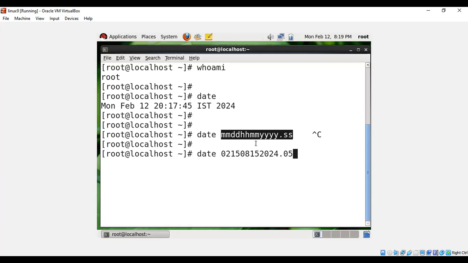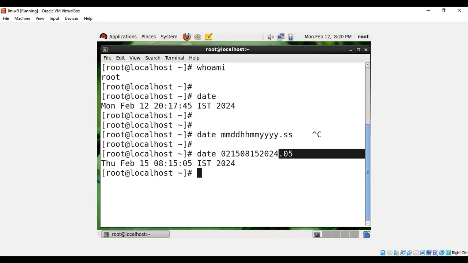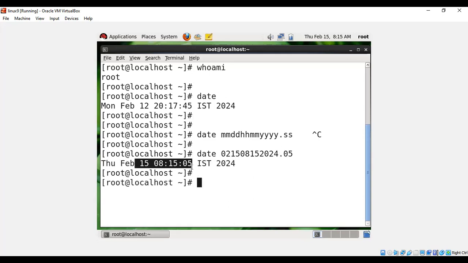Okay. So the first one is the month and we are in February. The next one is the date, and today we are on February 15th. After that, hour, 8 o'clock, minute, 15 minutes, and 2024 is the year. And for the second, I have given 5 seconds. Now enter.